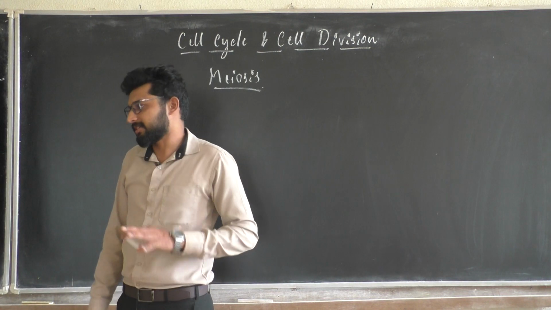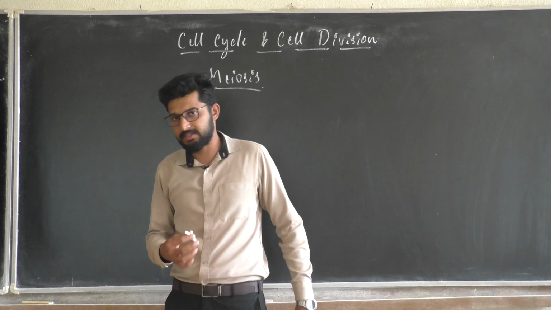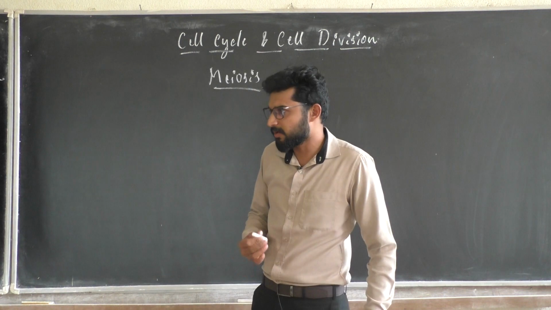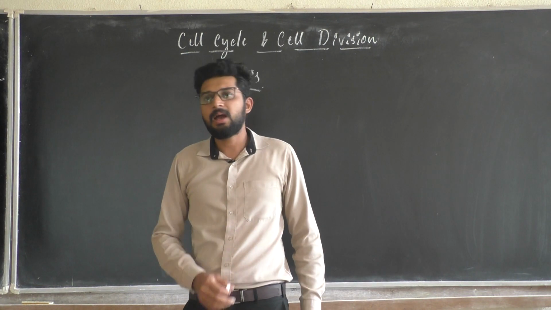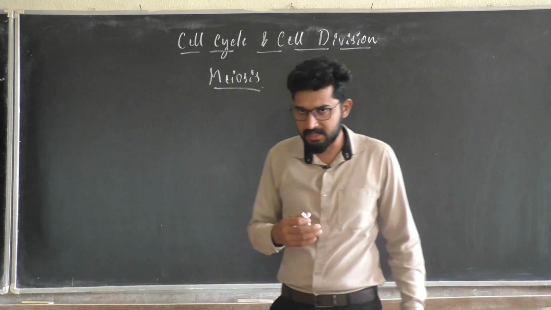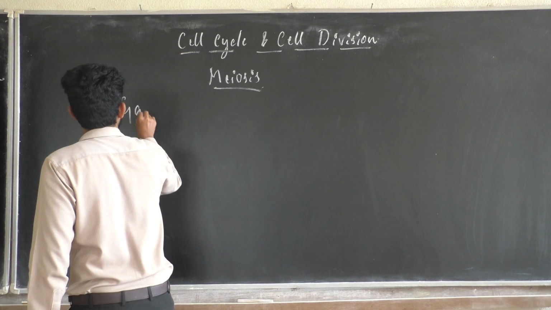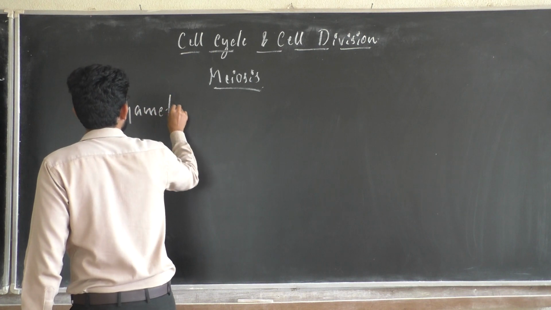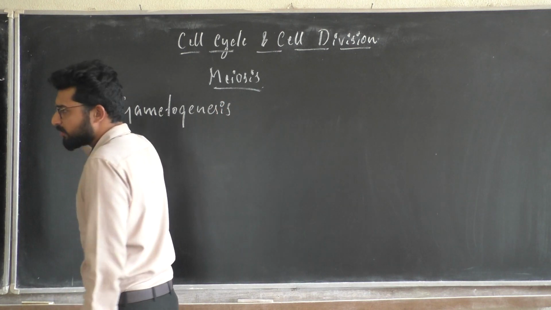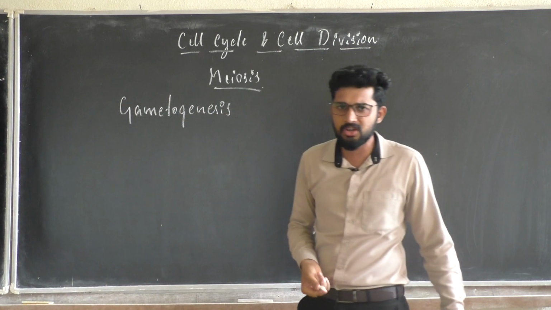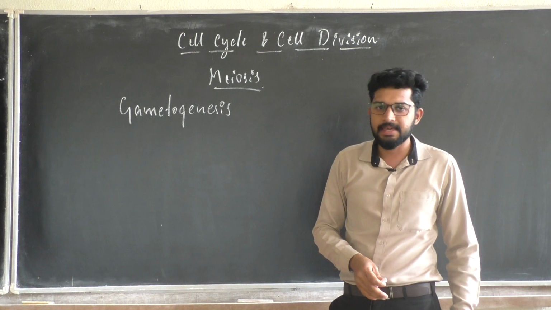What is meiosis? Dear students, you already know meiosis is again a type of cell cycle, but how to define it? Meiosis commonly occurs in the process called gametogenesis. What exactly do you mean by gametogenesis? The formation of gametes, that's all.